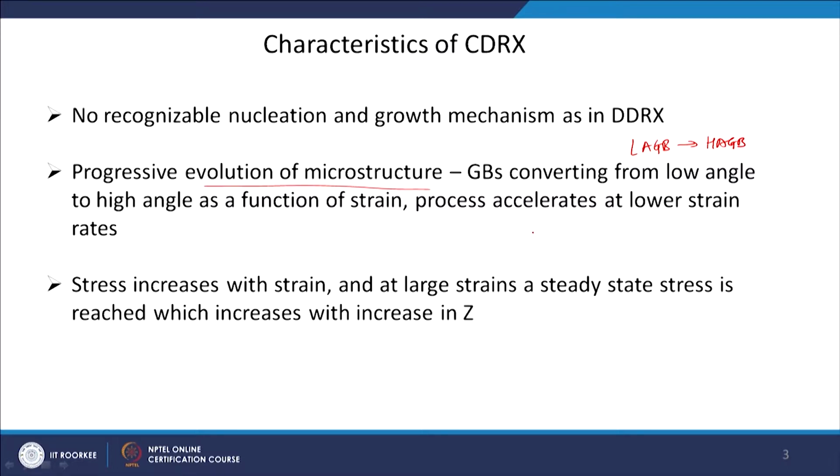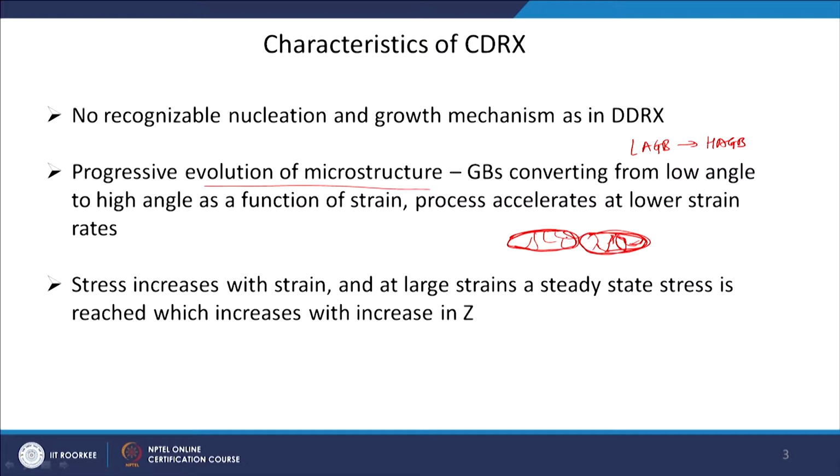So, in dynamic recovery, as I was telling you, you have big grains, and they have small subgrains. I can make this bold to show that these are high angle grain boundaries, and within that you have subgrain boundaries and so on. Maybe not correctly drawn here. Now, these subgrain boundaries are all low angle grain boundaries, and in the process they will convert into high angle grain boundaries through continuous strain, a large amount of strain.